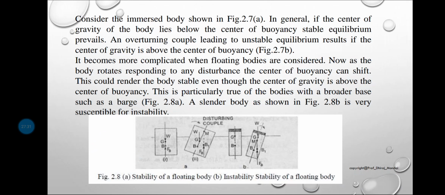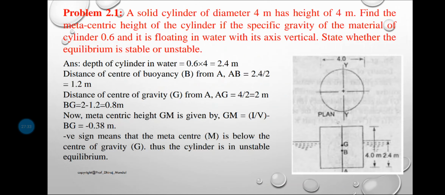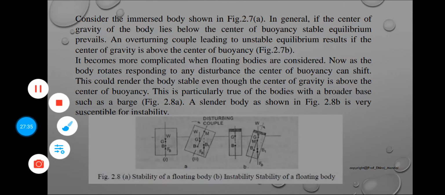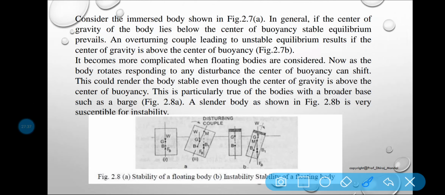Clear? Now come to the point, what is the condition for stable equilibrium? Here, this is a body. Now when I rotate it by applying some force, the line of action of this is your neutral axis.